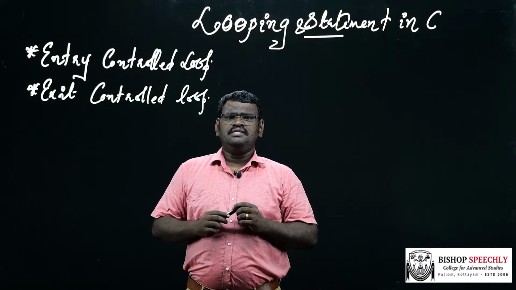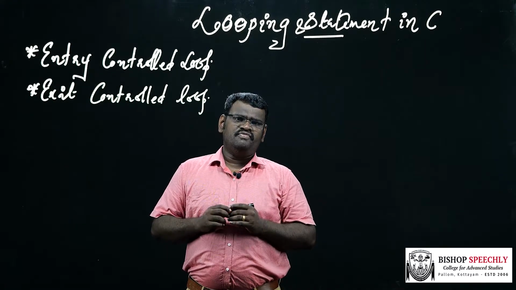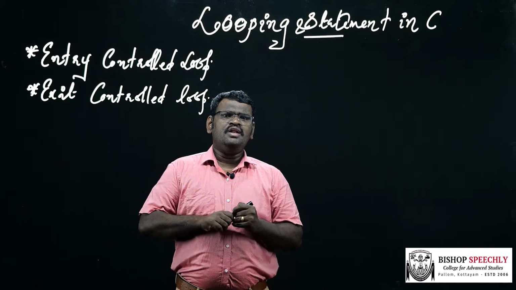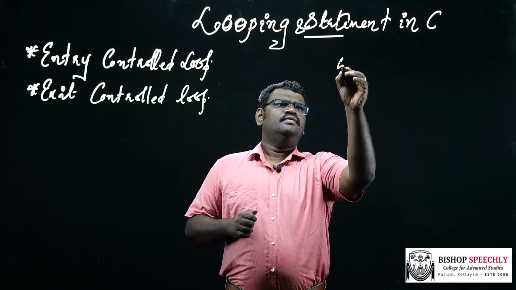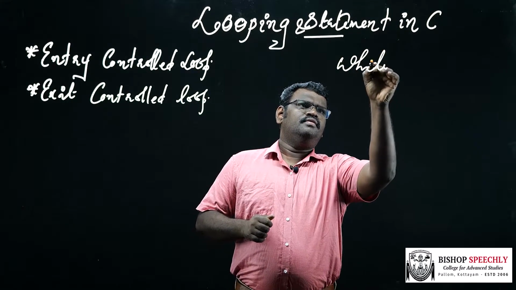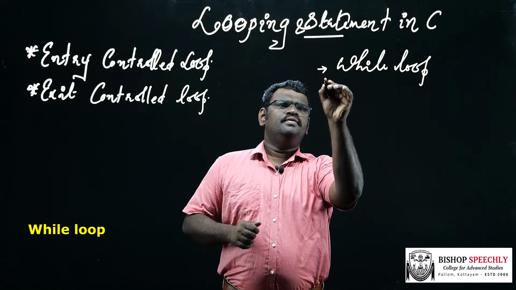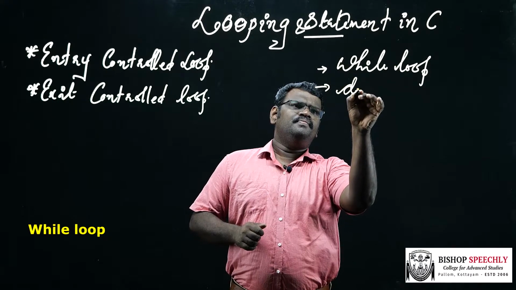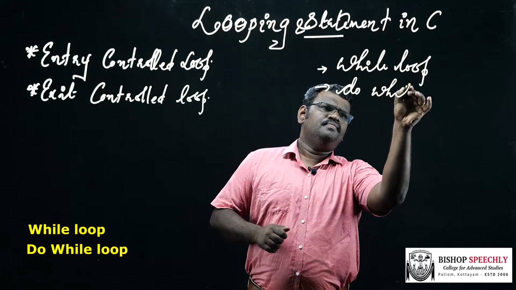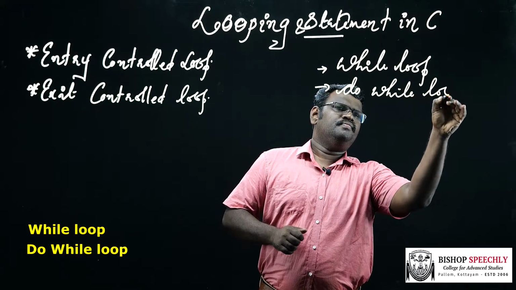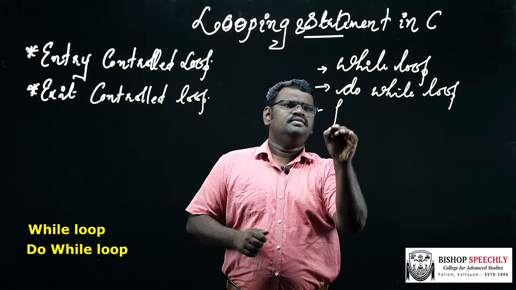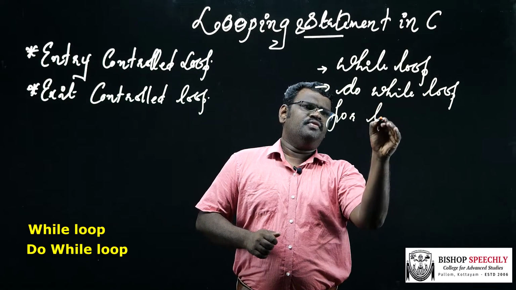In C language, there are three kinds of loops. They are while loop, do while loop, and for loop.